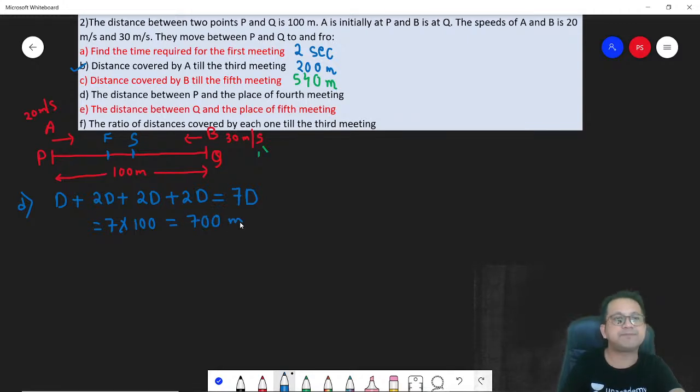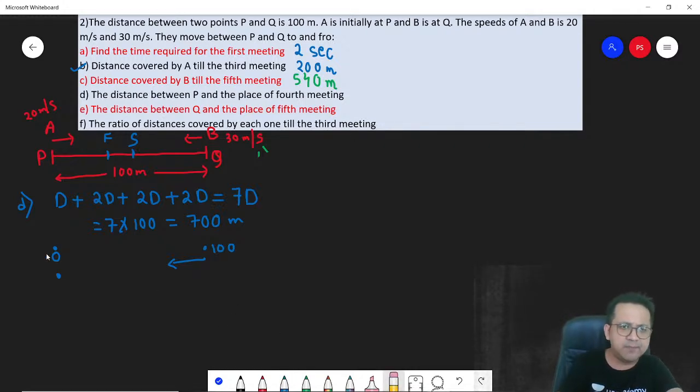700 meters. They are saying distance between P and, so what is 0? 0 would be out here. This is distance 0. 100 would be out here. You can just count, right? Where would 200 be? You are moving like this. So 200 would be out here. So 300, 400. You just need to count the numbers. I hope you understand.